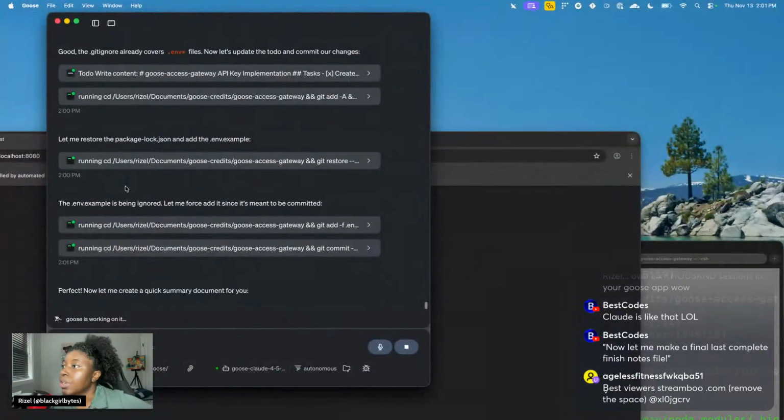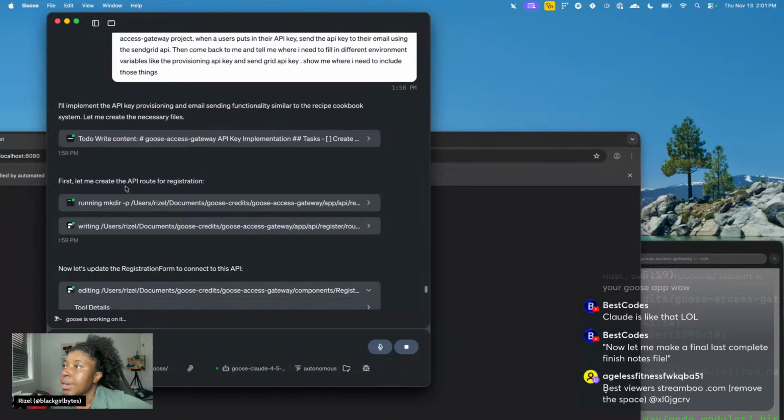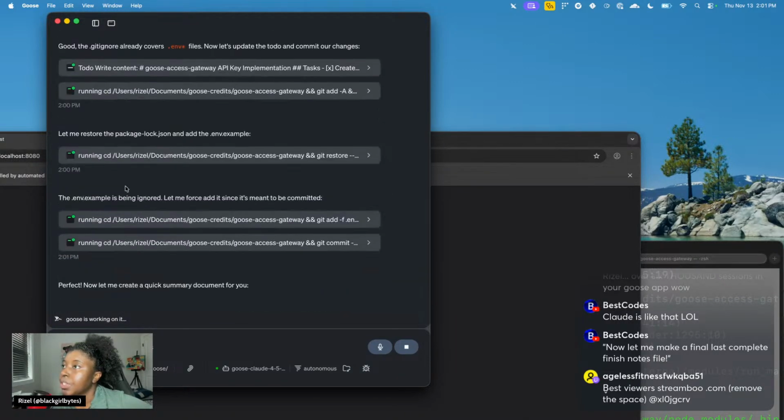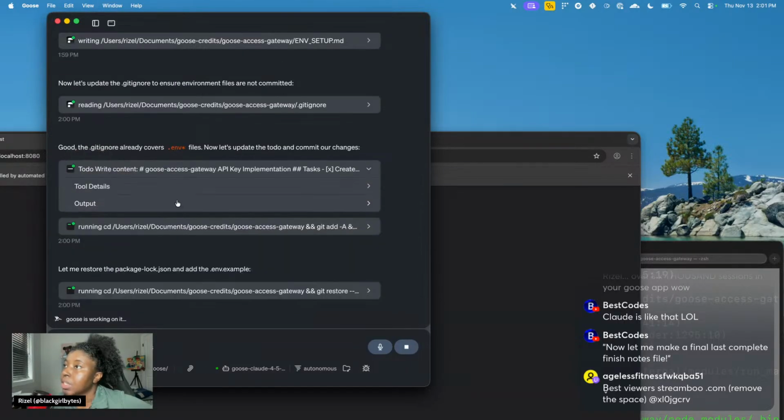It's also doing this part as well, I think, where I told it to use what it learned for the API route registration. The env.example is being ignored. That's probably because Goose is not supposed to touch env files like that. Okay, and I think it did this part for me, the API key. So let's look at the to-do.